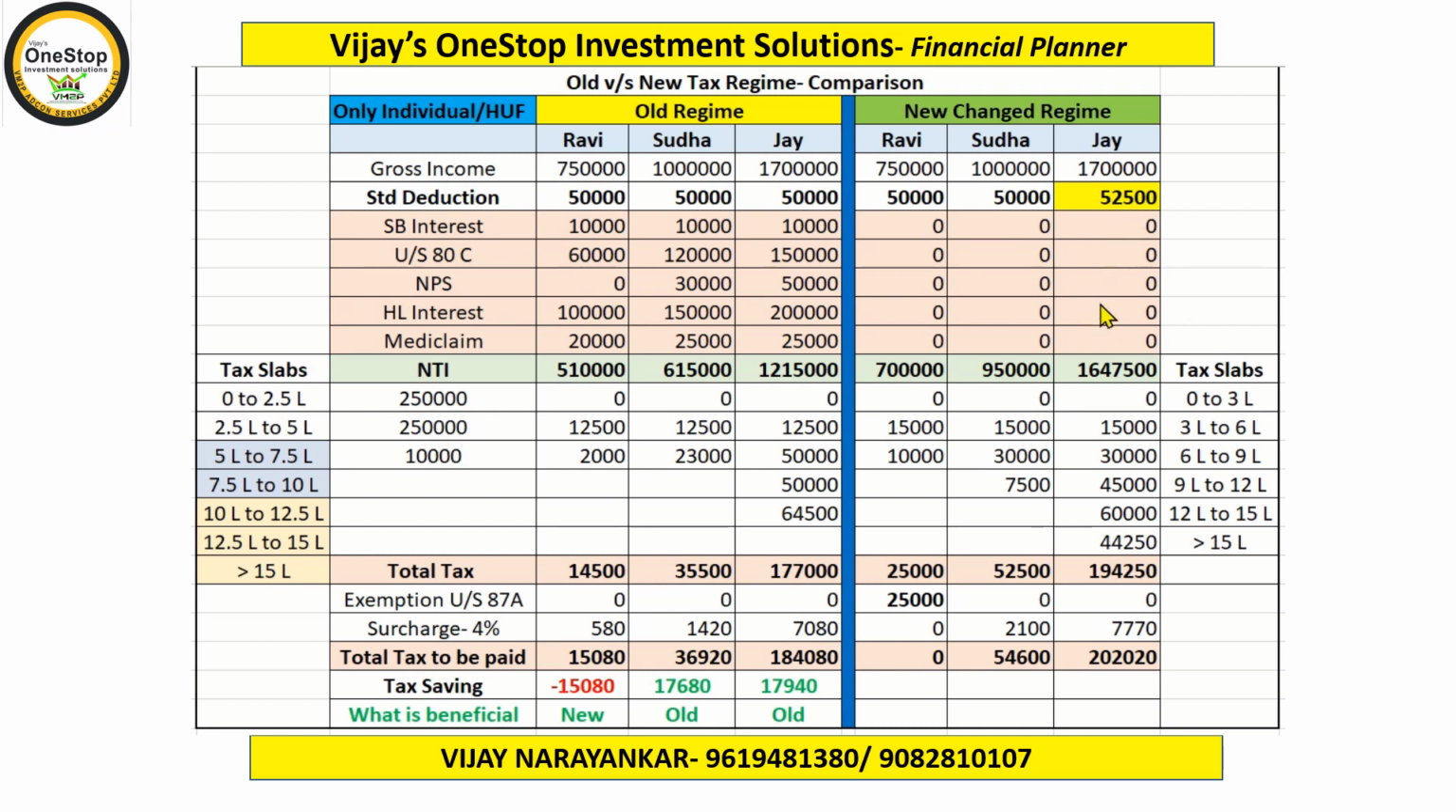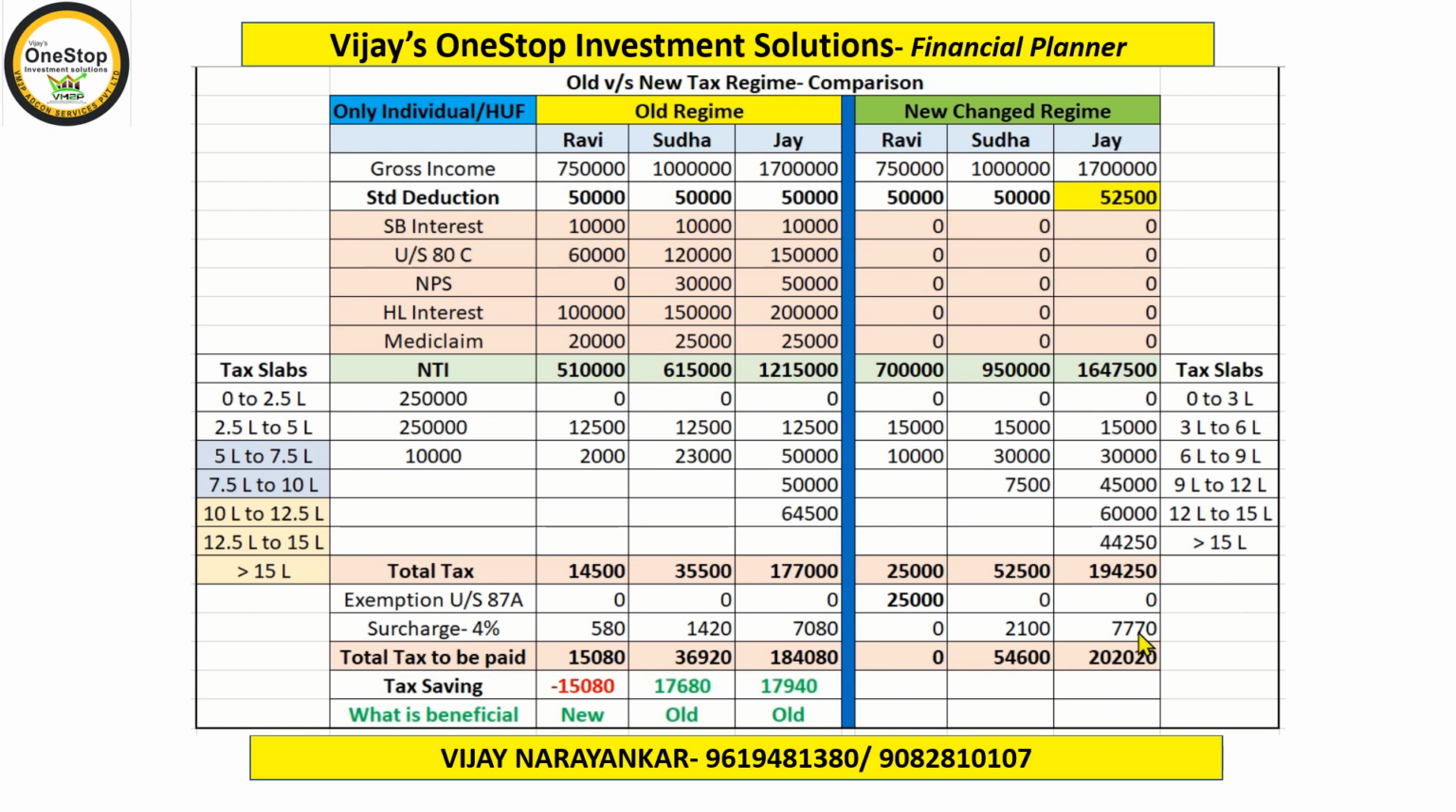Naturally, in this case, since he had chosen the new methodology, no savings are to be deducted. His net taxable income is 16,47,500. Now let's calculate the tax as per the slabs: 0 to 3 lakhs nil, then next 3 lakhs 15,000, next 3 lakhs 30,000, next 3 lakhs 45,000, next 3 lakhs 60,000, and more than 15 lakhs 30% tax bracket. That remaining amount's tax is 44,250. So 1,94,250 tax Jay has to pay. Add cess to that, 2,02,020 rupees tax Jay has to pay.